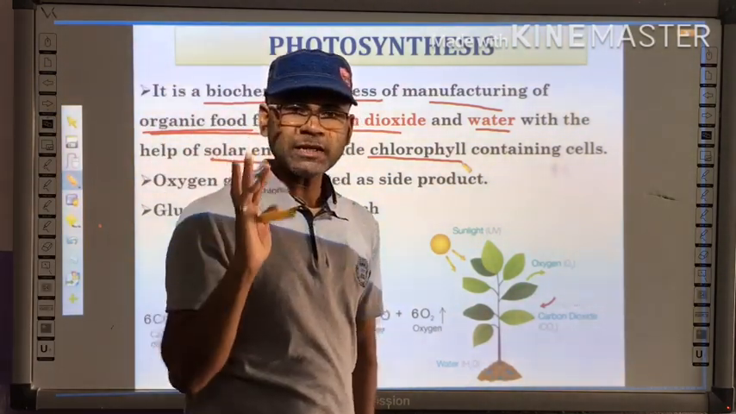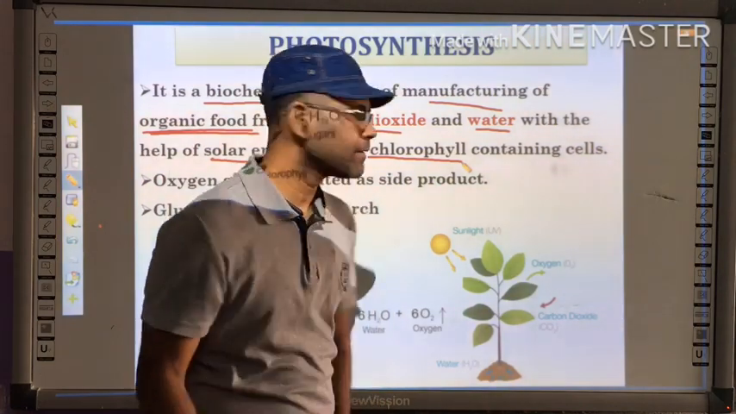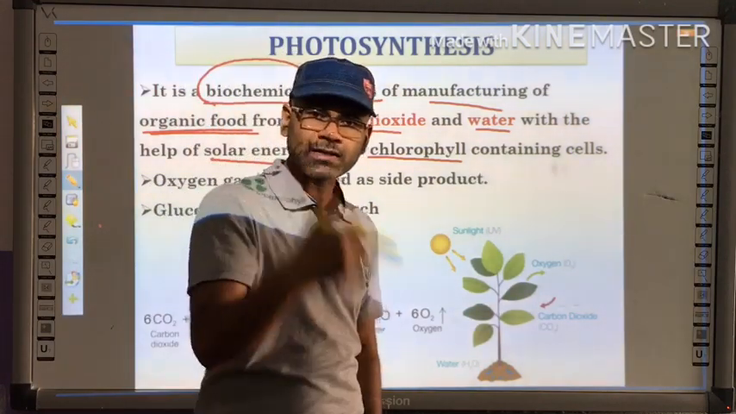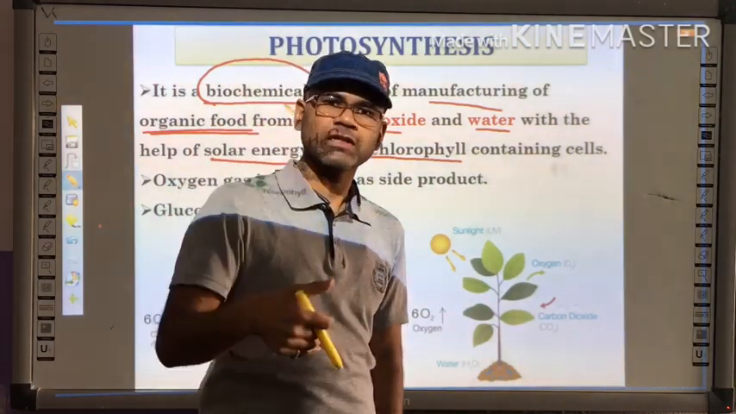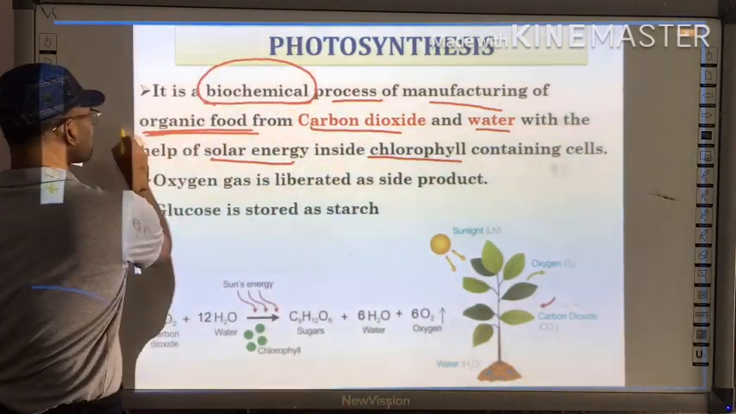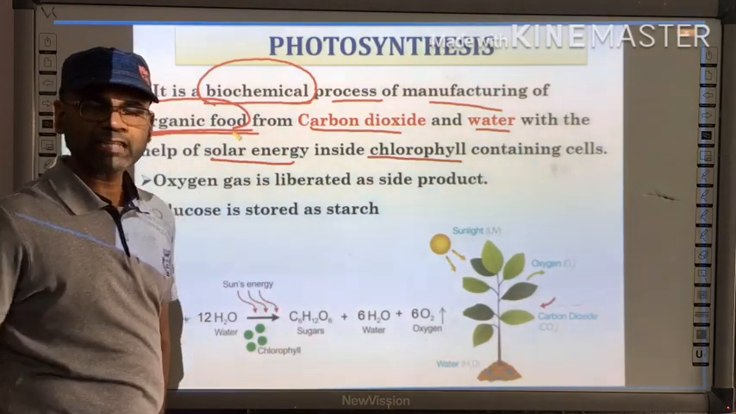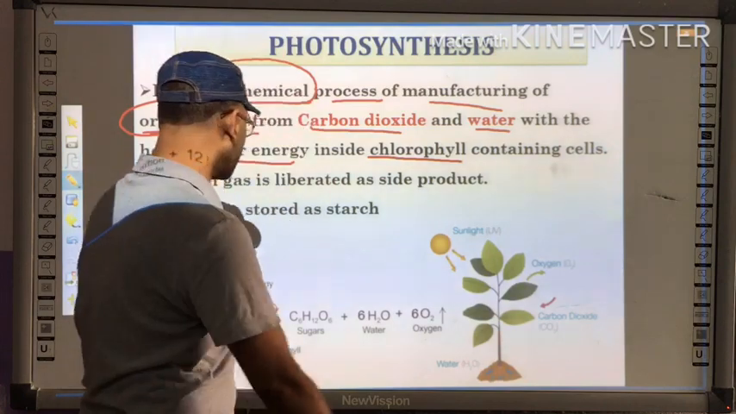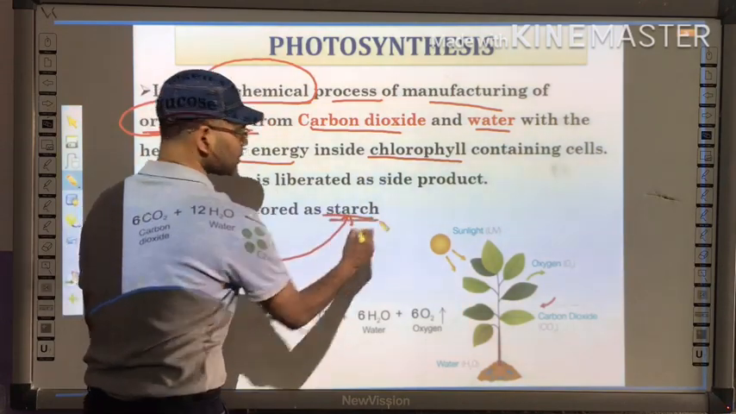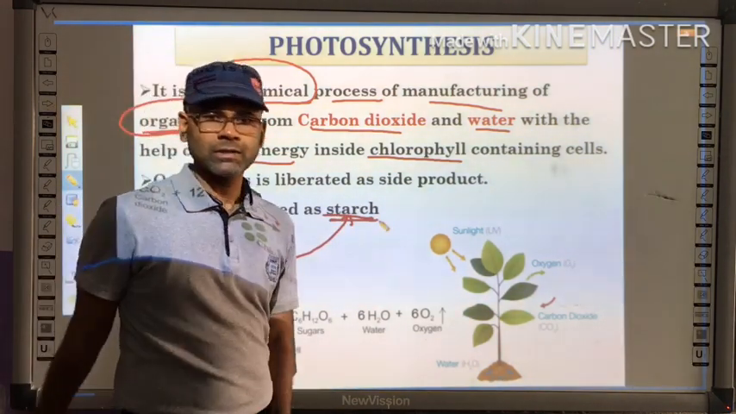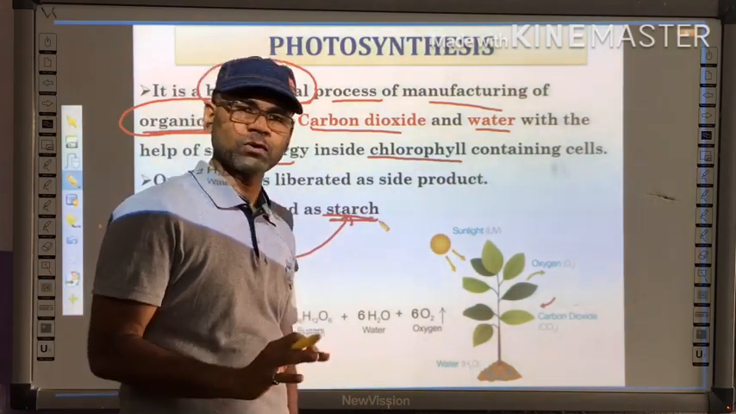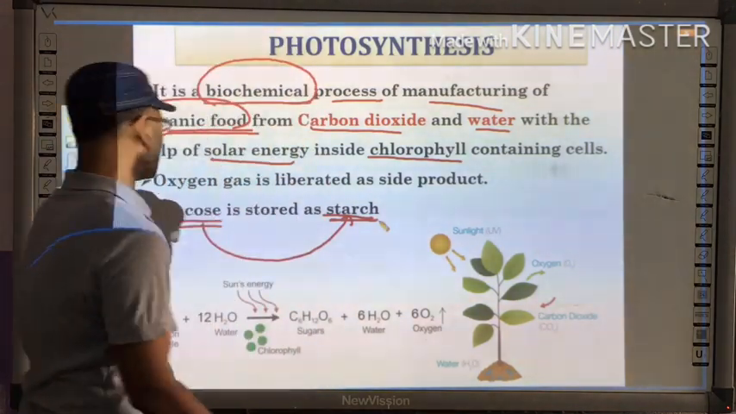So the key points in this definition are: it is a biochemical process, a huge process, and in today's session we are going to focus on what type of biochemical process it is. And it is responsible for the synthesis of organic food. For plants, the organic food is glucose, and this glucose is stored in the form of starch. This I also explained in the previous topic: in plants the stored food material is starch, and for animals the stored food material is glycogen. Very good.